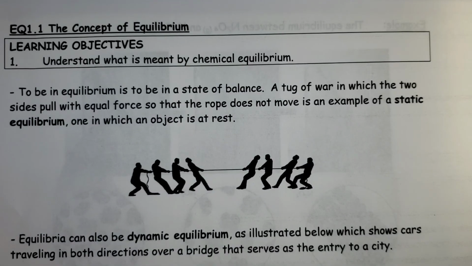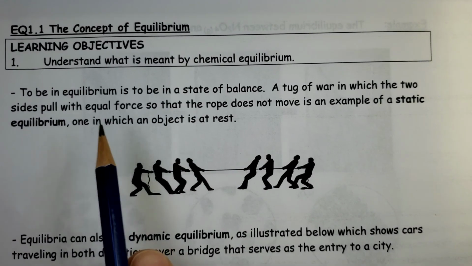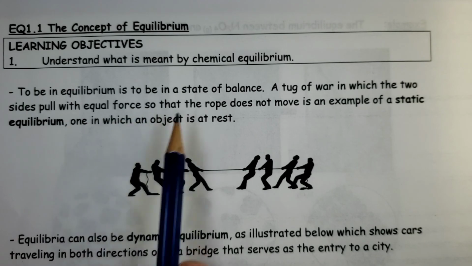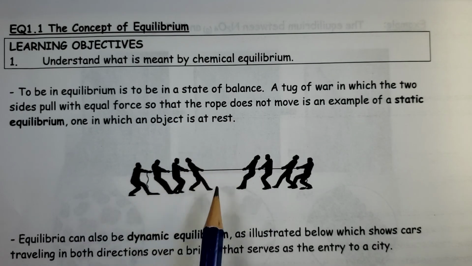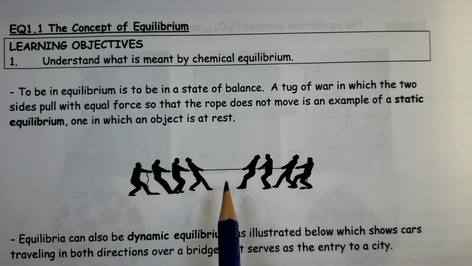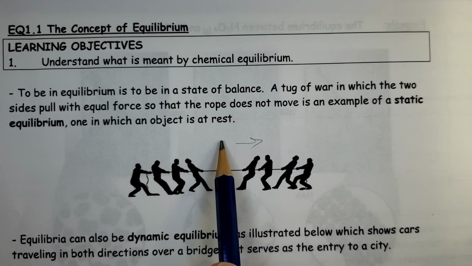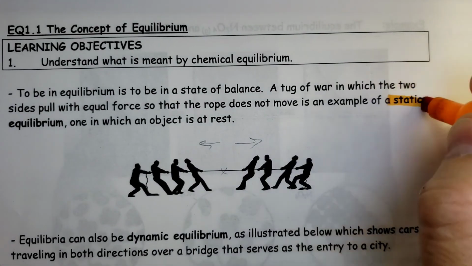Welcome back, Chemistry 30. This is EQ1.1, concept of equilibrium, where we look at what is meant by chemical equilibrium. So to be in equilibrium is to be in a state of balance. You could imagine a tug of war, for example, if we had 4 people on this side, 4 people on this side, and if they're all combined equal strength, of course there'd be equal pulling in each direction, and it wouldn't move. We would say that would be a static equilibrium.